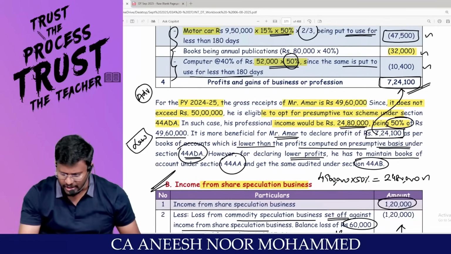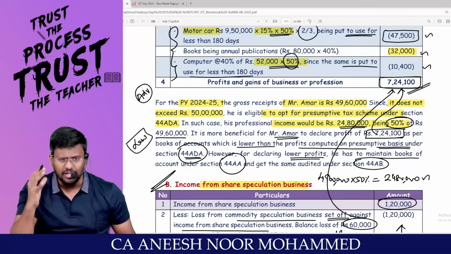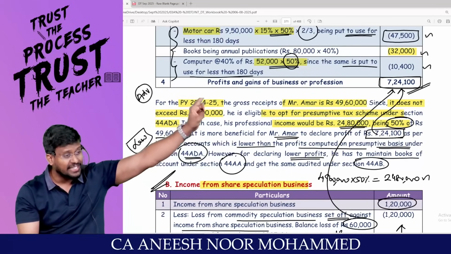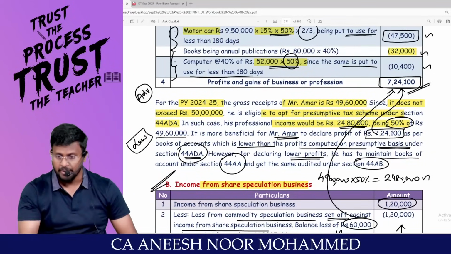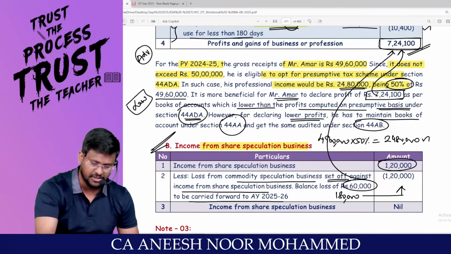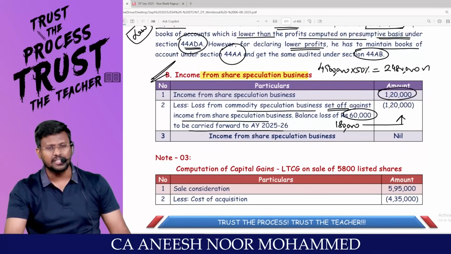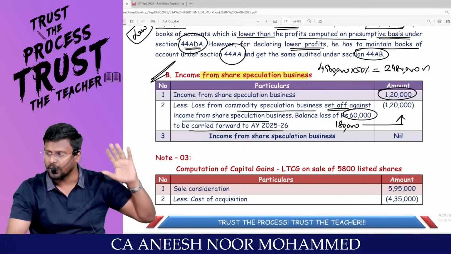Even though here I am having 7,24,100, I can't set off because that income is not speculative business income. That is normal business income. Speculative business loss can be set off only against speculative business income. That means the extra 60,000 should be carried forward. Are you all really with me?